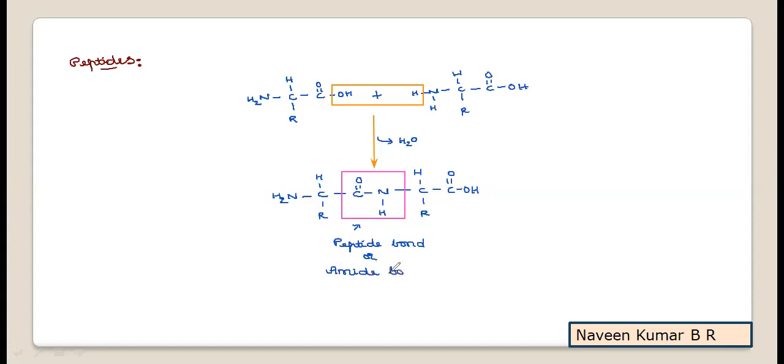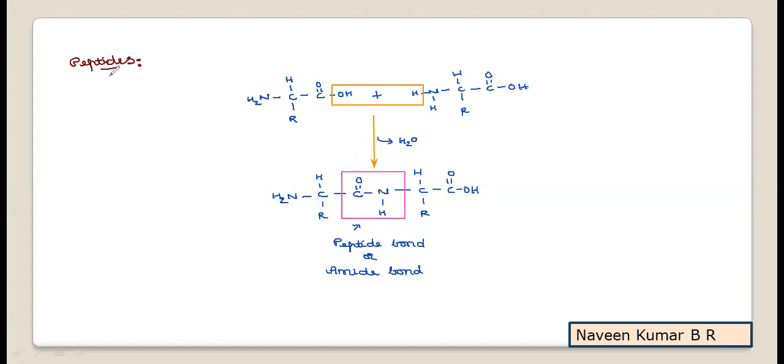The resultant product formed is called a peptide. But there are various names to identify the amino acids in it as well as the number of peptide bonds present in it. That we'll try to understand.